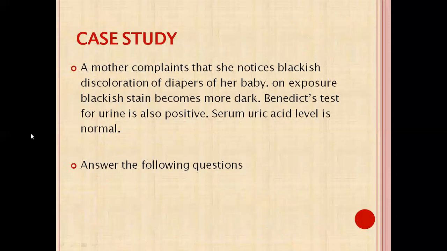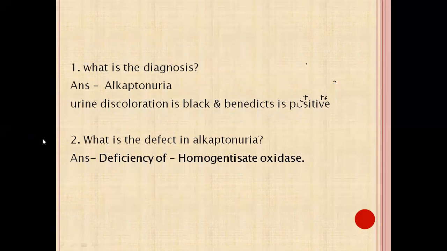Now the case study. A mother complains that she notices blackish discoloration of the diapers of her baby. On exposure, the blackish stain becomes more dark. Benedict's test for urine is also positive, and serum uric acid level is normal. Give the answers to the following questions. From this case study, what is the diagnosis? Diagnosis is alkaptonuria. Why? The hints given are that urine discoloration is black and Benedict's test is positive. So this is the case of alkaptonuria.